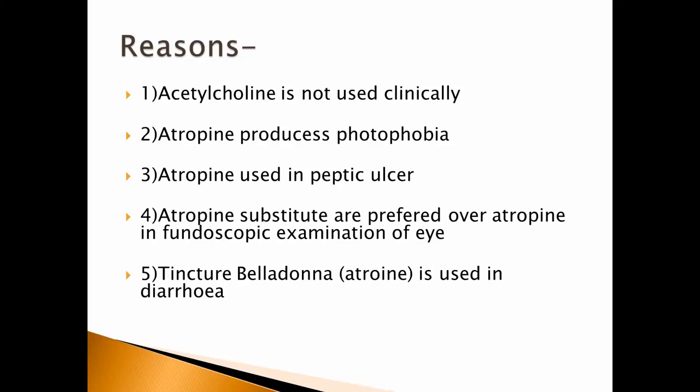Why atropine used in the peptic ulcer? Atropine blocks the secretion of HCl from the gastric gland. Atropine is the anticholinergic agent which acts on exocrine gland and blocks all exocrine secretion. Atropine is an anti-secretory agent. Means you have to write from their pharmacological action on the exocrine gland.